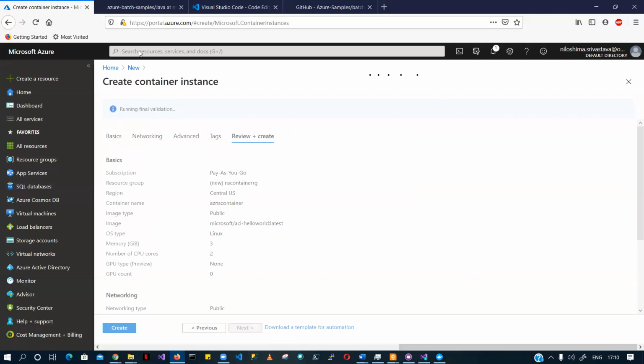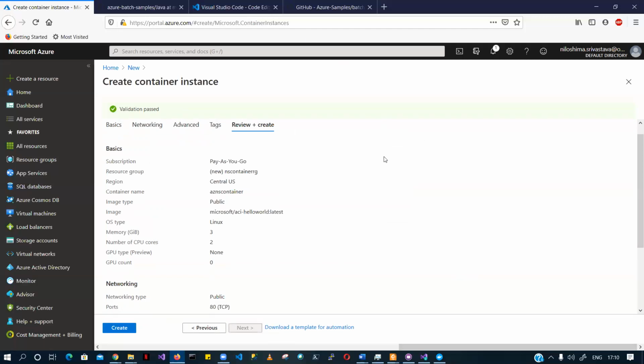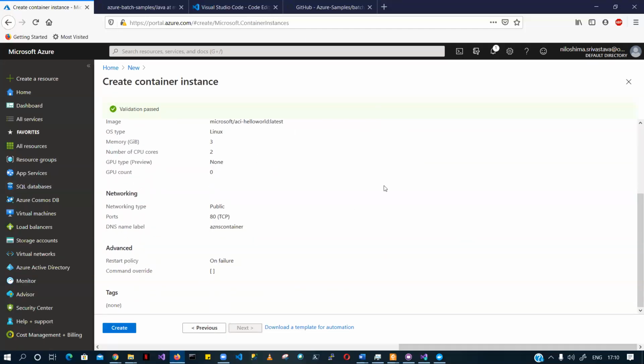Let me tell you again that creating a container instance was a prerequisite for understanding AKS. The syllabus is basically how to deploy Azure Kubernetes Service, right? This is not part of this whole exercise.